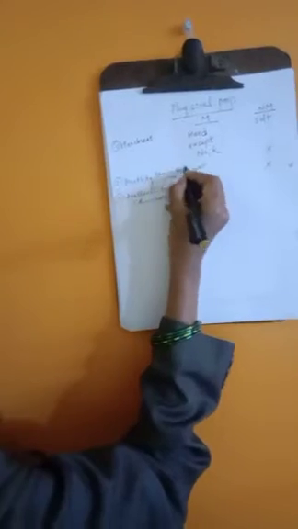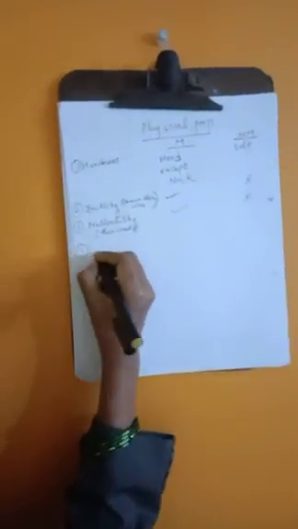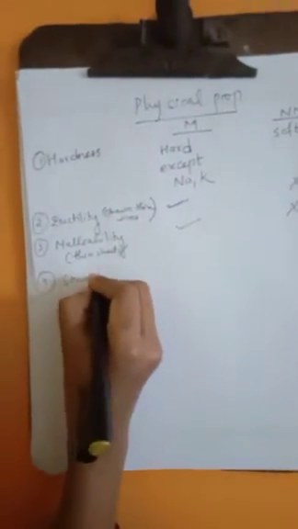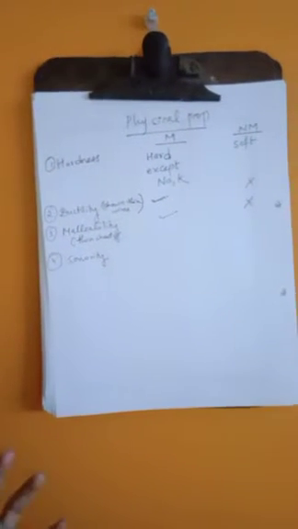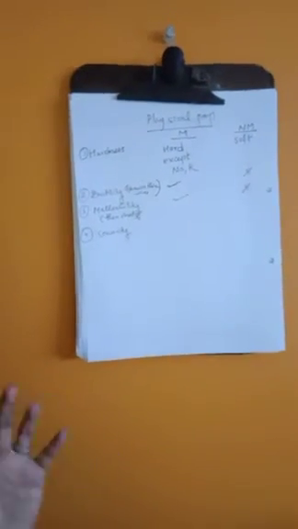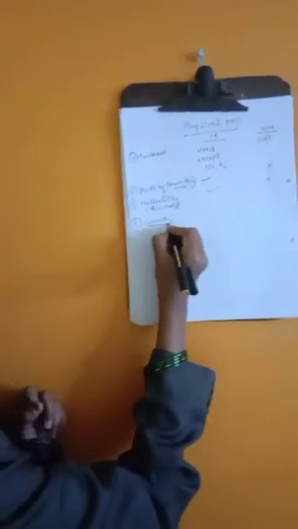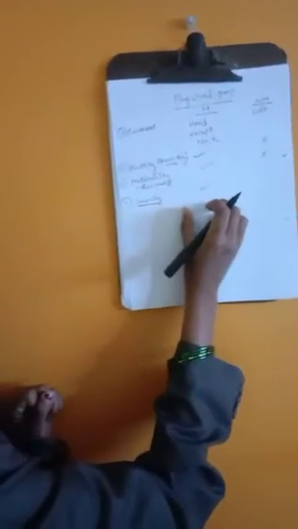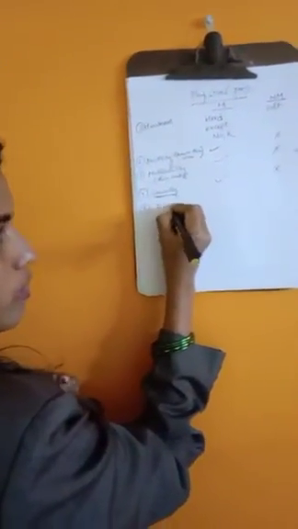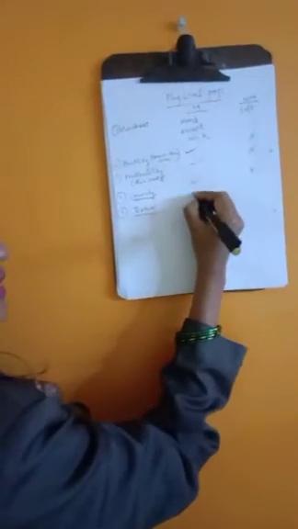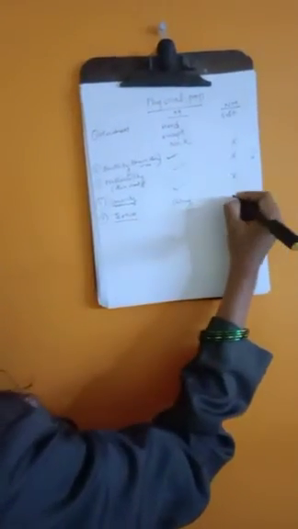The next property is sonority. Sonority means those substances which produce a sound when they are struck by hard objects. That is called sonority. Metals show sonority, but non-metals don't. And the next is texture. Metals have a shiny texture, but non-metals have a dull texture.